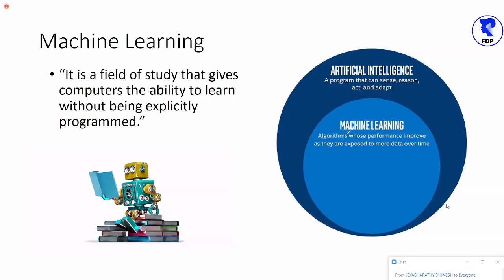But first, let me build a foundation. Are you all familiar with the term jargon? Jargon means, like, there are two people from a medical background. When they speak with each other, they'll use lots of terminologies that can be understood only by two people from the medical field.